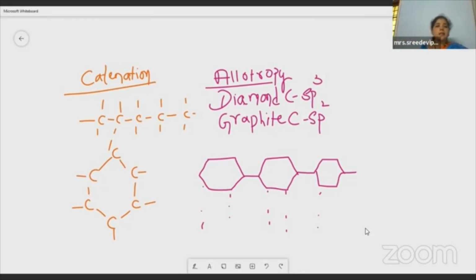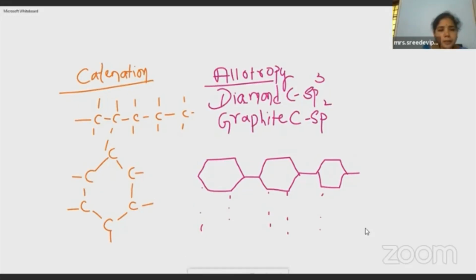Okay. Now I think everyone has understood the three specific properties of carbon which made it a special element, different from other elements in the periodic table, and why we are studying a separate chemistry for carbon and its compounds. The reason is its tetravalency. So it can extend its hybridization to sp3, sp2, sp. Okay, and then catenation, and then allotropy. Hope you are all comfortable and able to understand this.